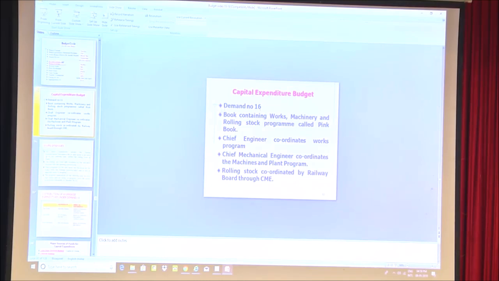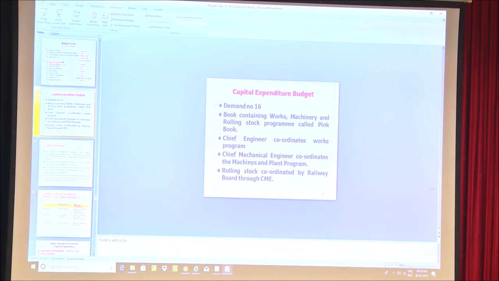So now we'll talk about capital expenditure. Capital expenditure is also known as demand number 16. The book containing works, machinery, rolling stock is called the pink book. The chief engineer or the engineering department is in charge of the works expenditure, and they prepare the budgetary reviews for demand number 16.